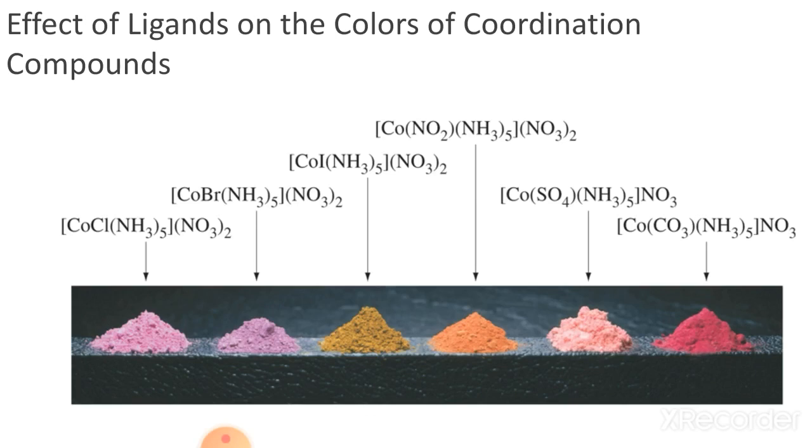Then again Br is replaced by I, and again the color changes. The rest of the ligands are the same and the counter ion is also the same, but only one ligand changes, and that also changes the color. Then I is replaced by NO2, and again the color changes. Then sulfate is replaced by NO2, again the color changes. Then SO4 is replaced by CO3, that is carbonate, so again the color of the compound changes. This denotes that a change in ligands also changes the color of the given compound. So this is all about the color of coordination compounds.